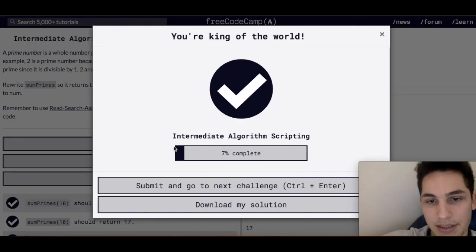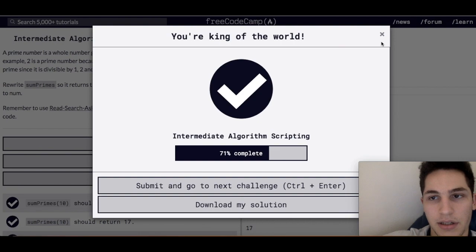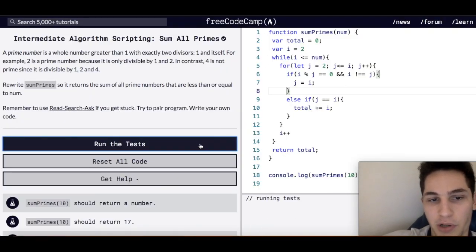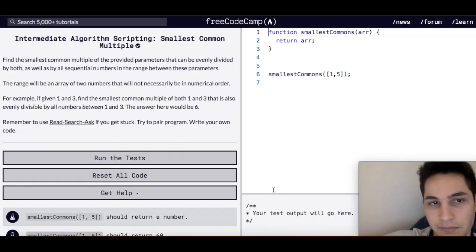Let's run tests, and cool. So that was intermediate algorithm scripting sum all primes. The next problem that I'm going to solve is intermediate algorithm scripting smallest common multiple.